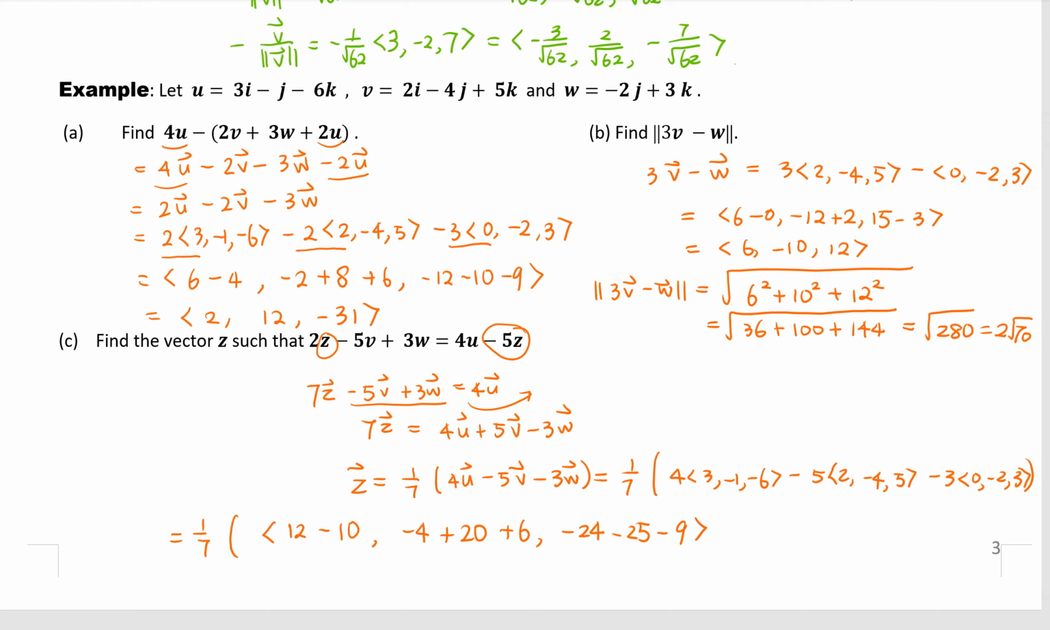Such a big number, right? And, oh, we don't need the parentheses. Okay, let's continue. What is this guy? So, let's see here.